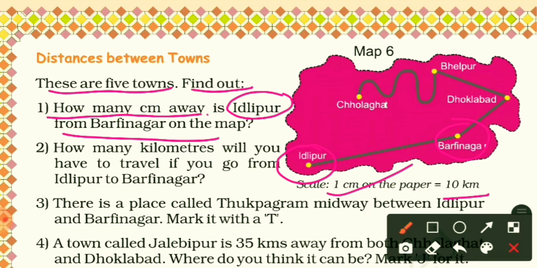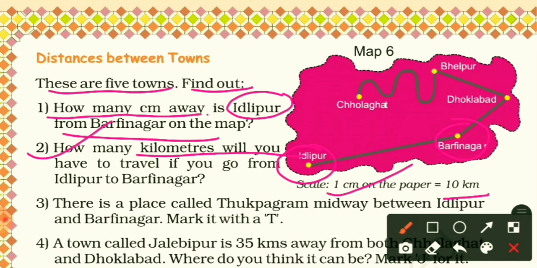Now come to second question. How many kilometers will you have to travel if you go from Idlipur to Barfinagar? I have already answered it. Okay. 1 centimeter on paper means 10 kilometer and the distance from Idlipur to Barfinagar is 5 centimeter. It means 50 kilometer we have to travel.